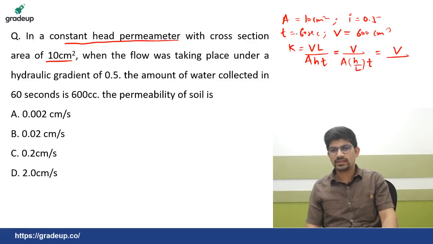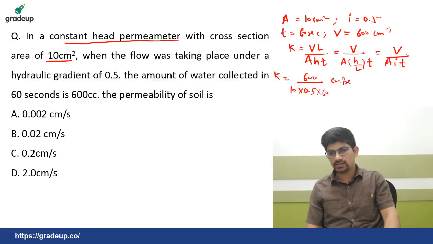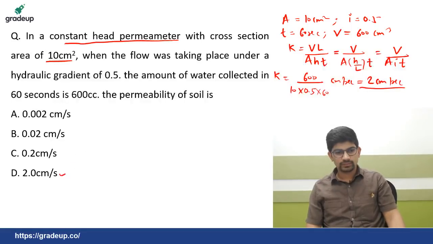So H by L is nothing but hydraulic gradient. So K is V upon A i t. If I put the values, 600 centimeter cube divided by A is 10 centimeter square, hydraulic gradient is dimensionless and time is 60 seconds. So this permeability you will get in centimeter per second. So if you solve this, you will get 2 centimeter per second. So D is the correct option to this question.